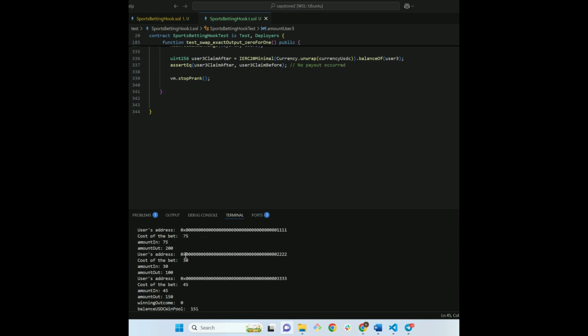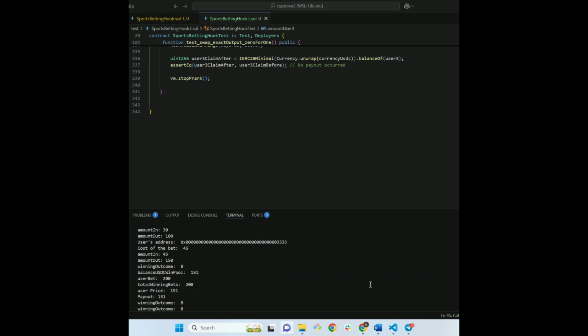User 2 makes a bet on lose. User 3 bets on draw. User 1 is the only winner and claims his prize. And that wraps up this walkthrough.